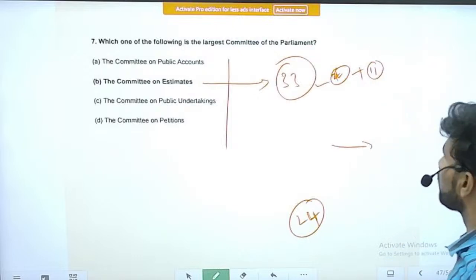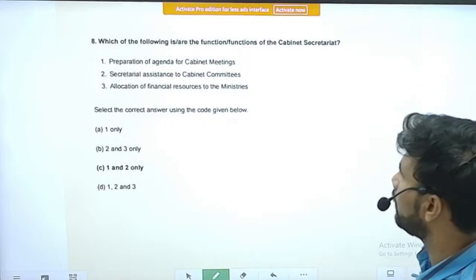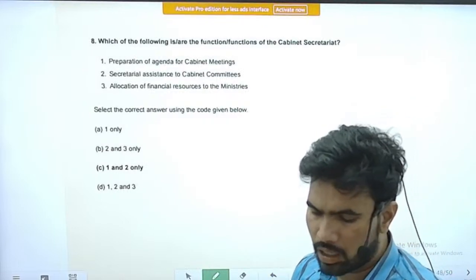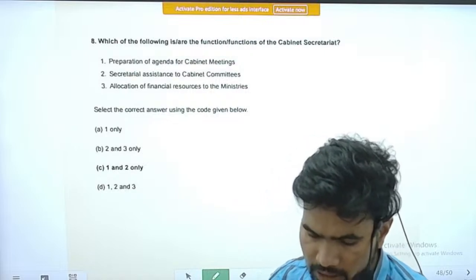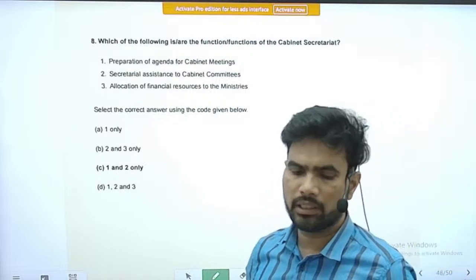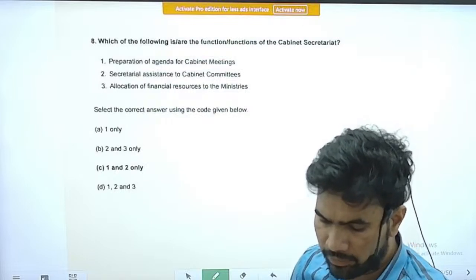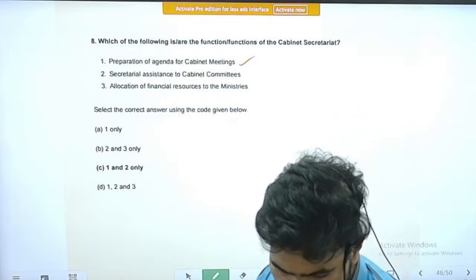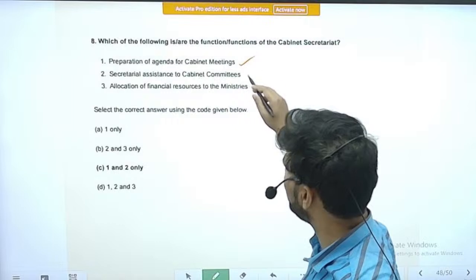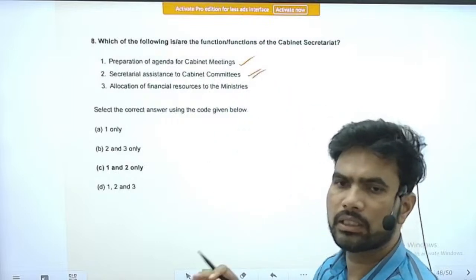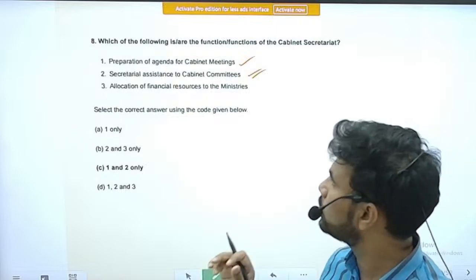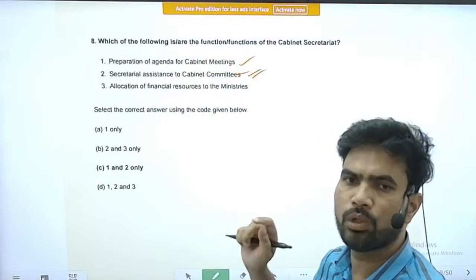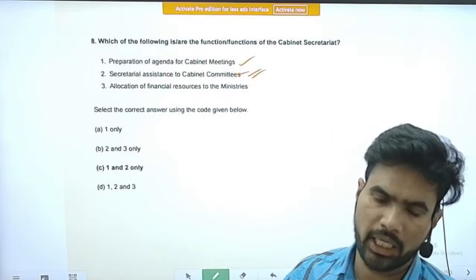Right. Next question. Question number 8. Which of the following is or are the function or functions of the Cabinet Secretariat? So again a question on the Cabinet Secretariat. 1. Preparation of agenda for the Cabinet meetings. Yes, this is done by the Cabinet Secretary. 2. Secretarial assistance to Cabinet committees. Yes, this will be done by the Cabinet Secretary. He will assist the Cabinet and Cabinet Ministers, and the Cabinet committees will also be assisted by the Cabinet Secretariat.